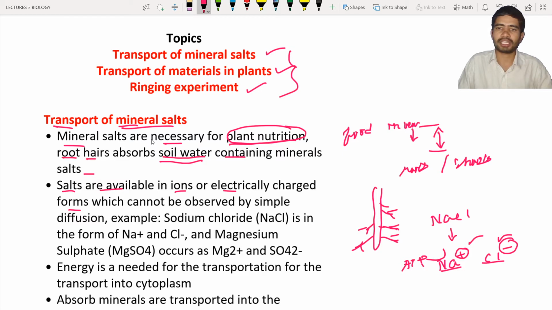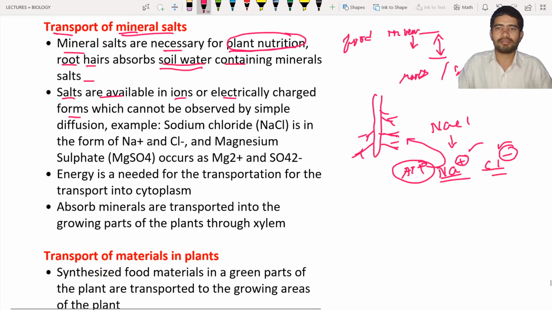By utilizing ATP, the energy will be liberated, and the energy is used for the uptake of these minerals or charged ions into the plant body. Remember, simple diffusion cannot take in ions or electrically charged particles.